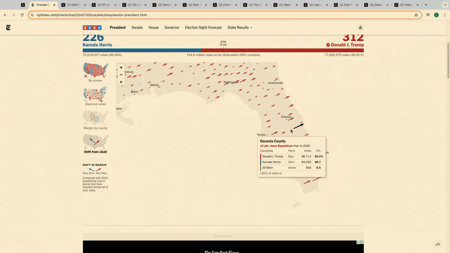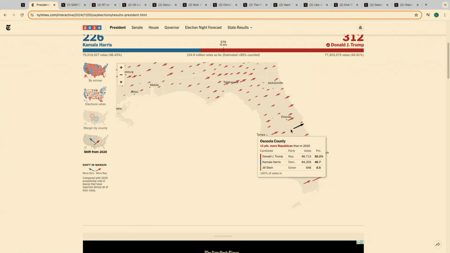And not only did it shift right by 15 points, Donald Trump flipped it into the Republican column for the first time in literally decades. I think the last time that county went into the Republican column was all the way back in 2004 when Bush won it by 5.5 points. So it's been a long time. And the county's gotten more Hispanic, and he still won it by a pretty decent amount against Kamala Harris.